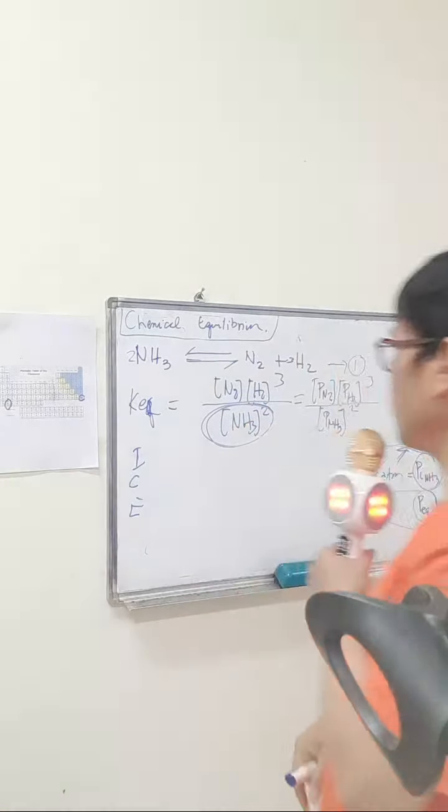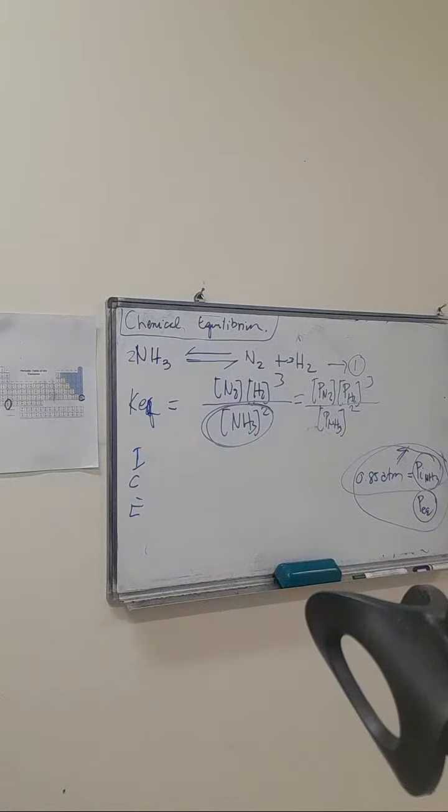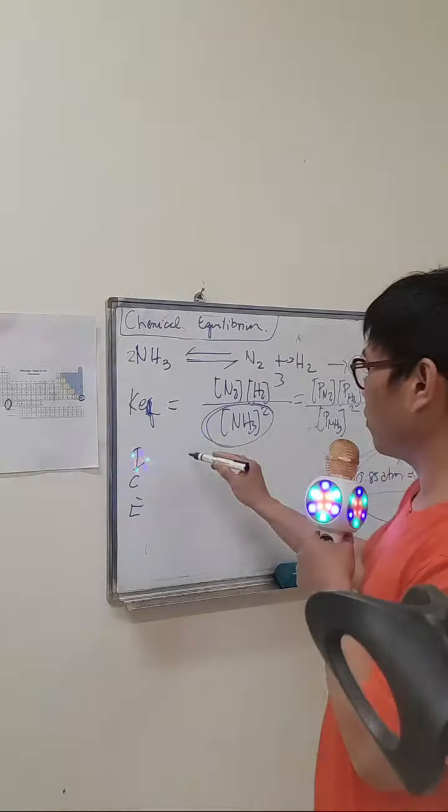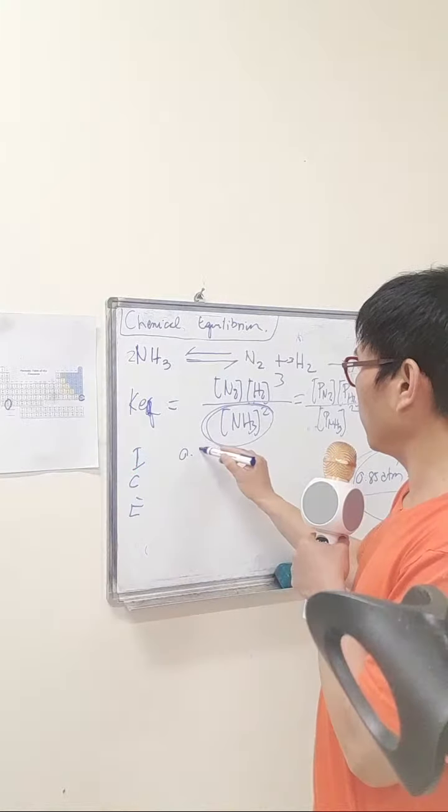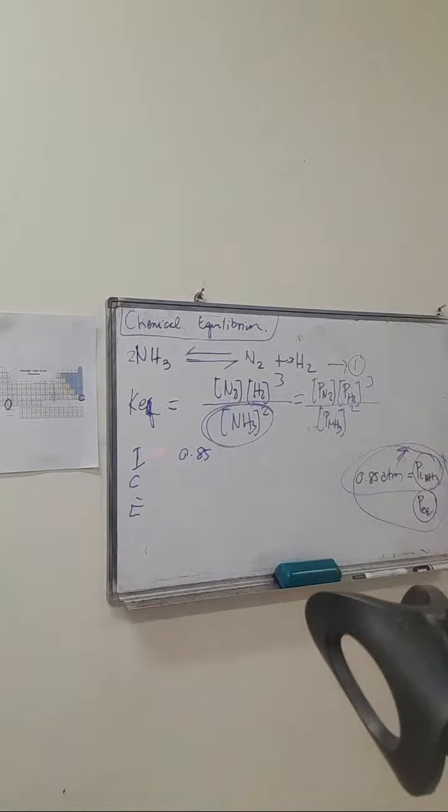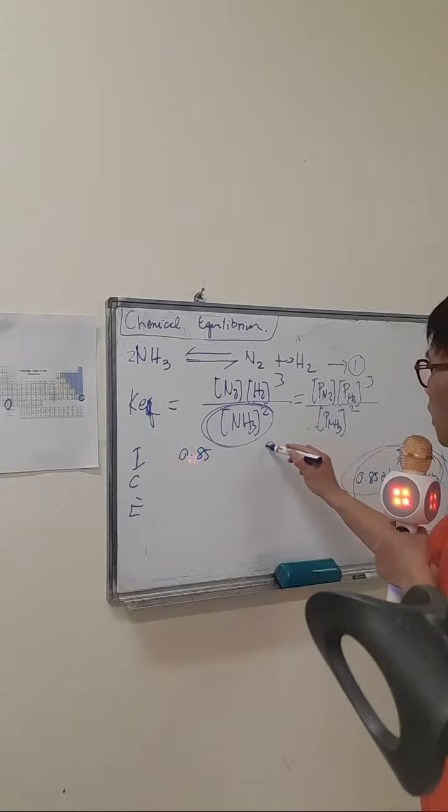ICE chart. Initial pressure of ammonia, how much? It should be pressure, right? Oh okay, sorry, 0.85. So the pressure is 0.85. The nitrogen pressure is 0, and the hydrogen is also 0.